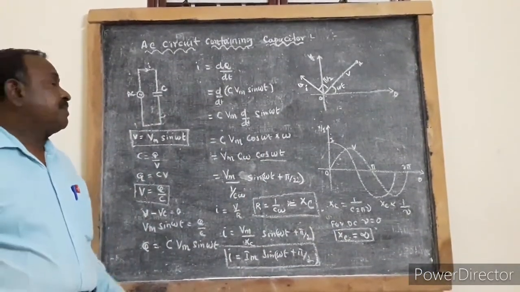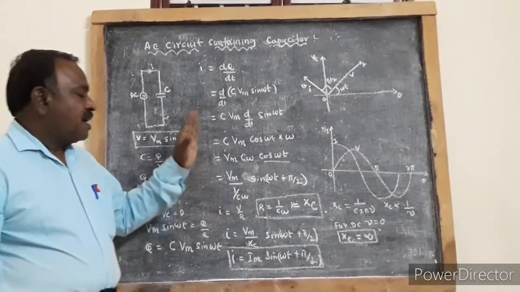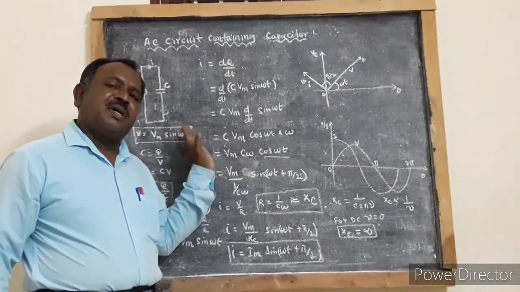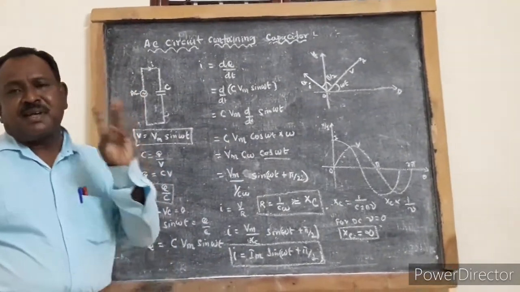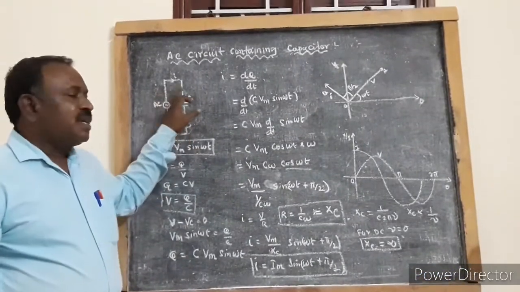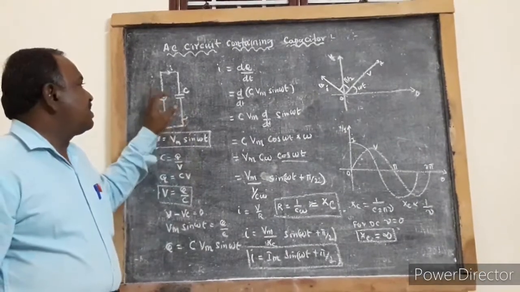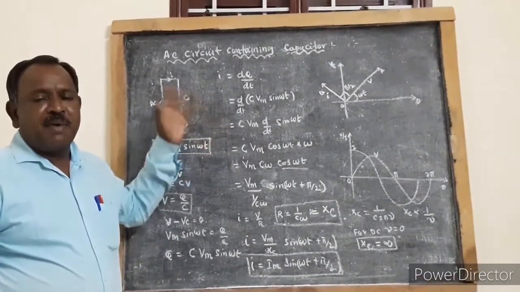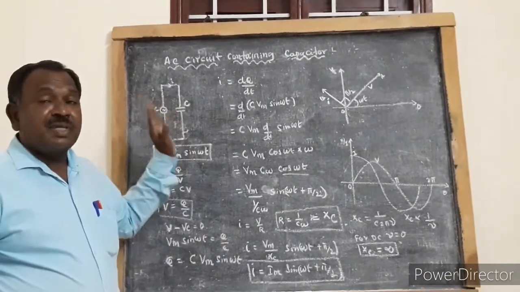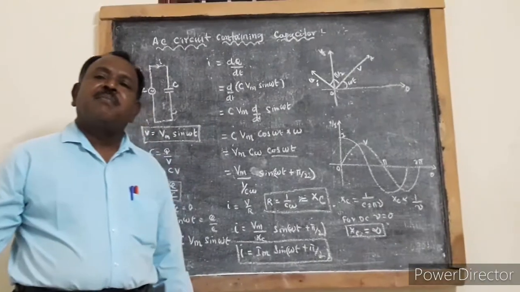Thus we see that when an AC source is connected to a capacitor, current is leading the voltage, or voltage is lagging the current. So we have seen three types. When AC is connected to a resistor, current and voltage are in phase. When an AC source is connected to an inductor, voltage is leading the current by pi by 2. When an AC source is connected to a capacitor, current is leading the voltage by pi by 2.